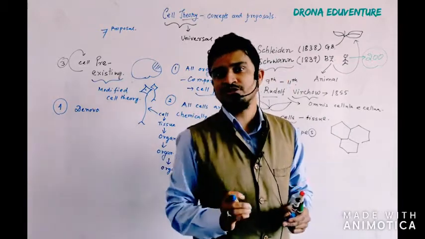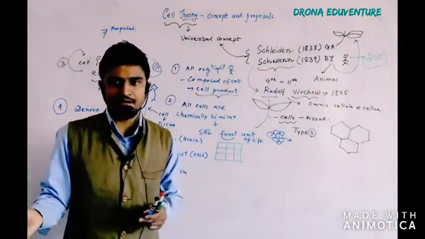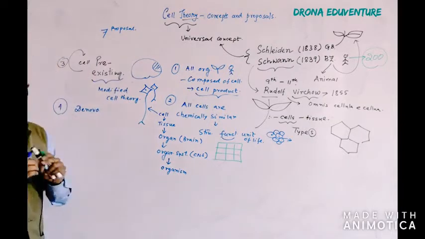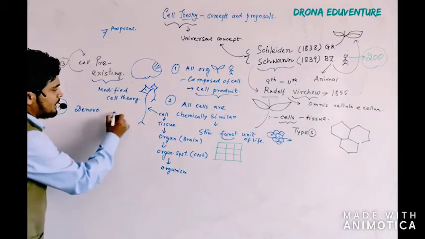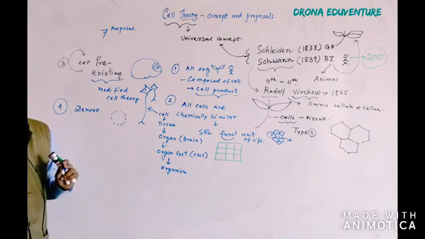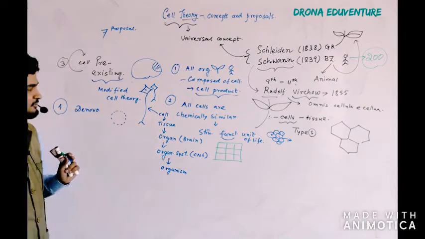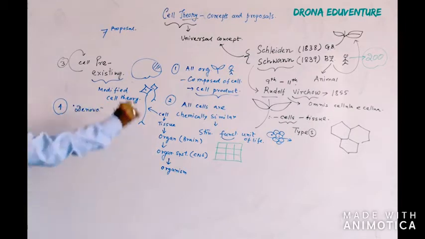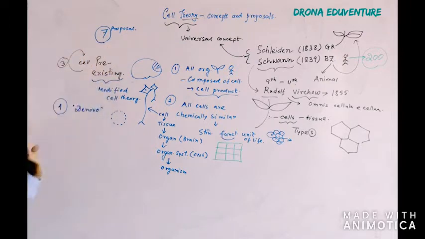So de novo synthesis of cell, though scientists are trying to create an artificial cell, it is very difficult to create completely de novo. Means you cannot create atom by atom and join them and create a mitochondria. So you cannot even create an organelle. So forget about the cell. So de novo synthesis of cell is not possible. So far we have 7 proposals. But that is not in our syllabus, but I am touching those things slightly.